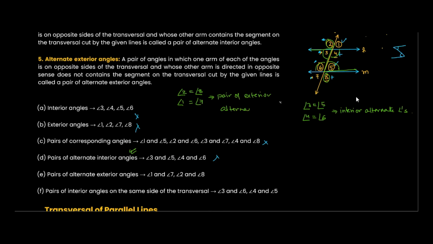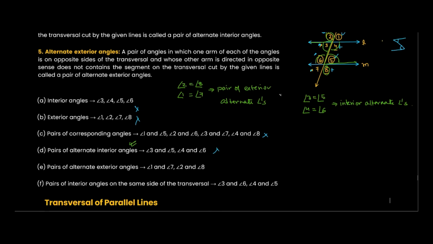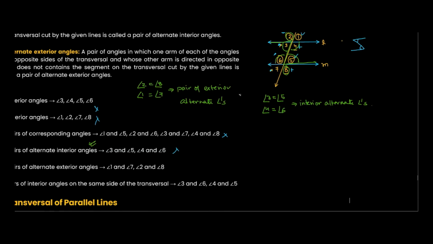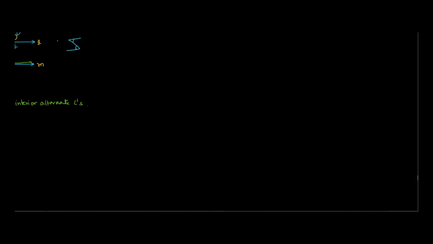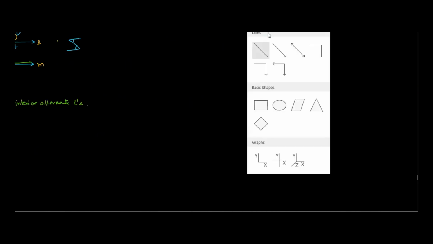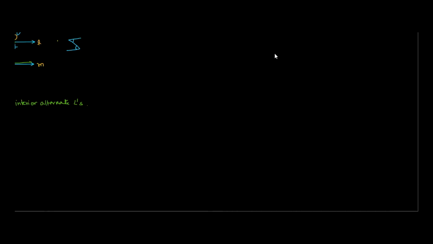Let's just quickly do a revision of what we have studied, because this is going to be very important throughout the chapter. Let's say we have two lines, this is one line and this is the other line, and these two are parallel lines. We have another line coming like this, that is the transversal.